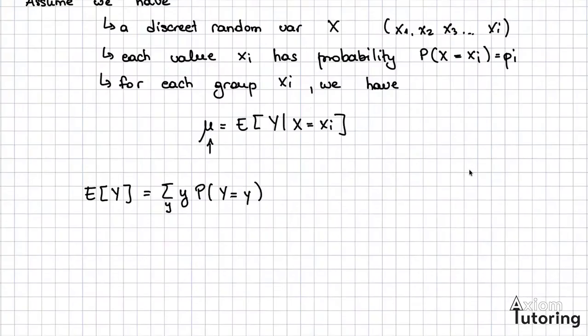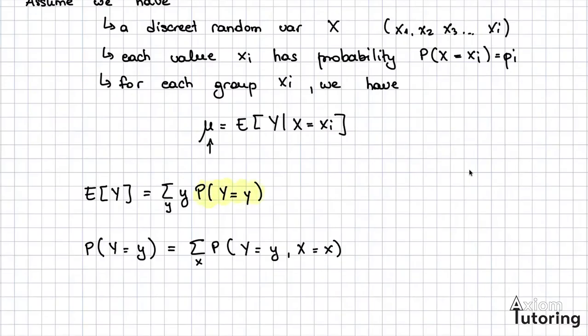If we were to write that, what we're saying is that the probability of y being exactly this particular value small y is going to be equal to the sum across all x's of the probability that we're going to see y exactly equal to small y while x is equal to a particular value of x.